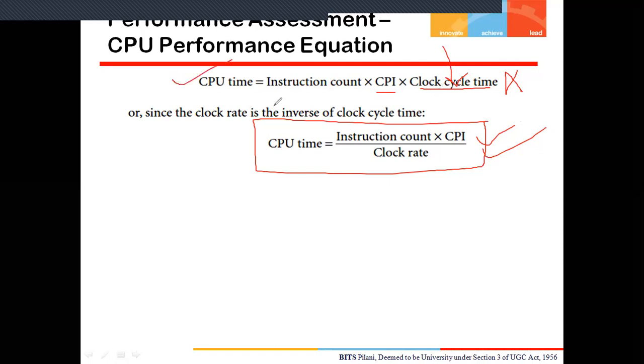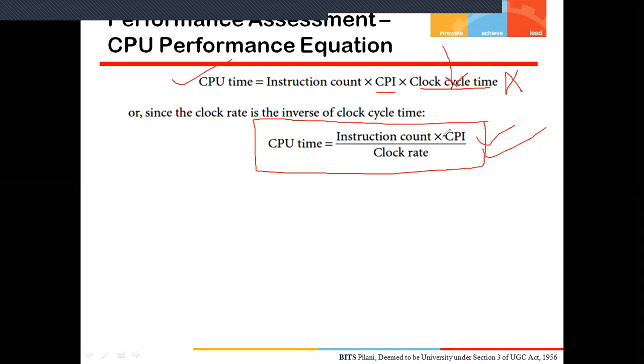You have to remember only one formula, because the second one is derived from the first one itself. The clock cycle time is inversely proportional to clock rate. So these are not two formulas, they are one formula, but we can write it over clock cycle time or over clock rate, which are inversely proportional to each other. So I think this is the clear formula for CPU time.